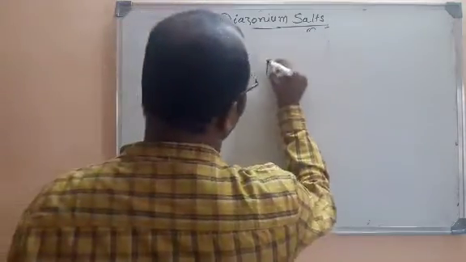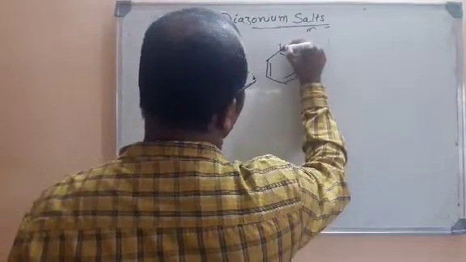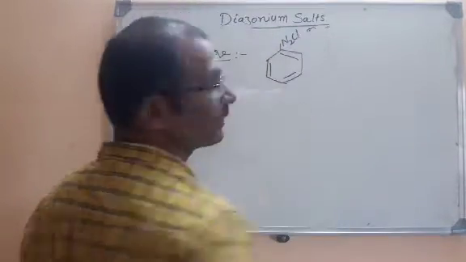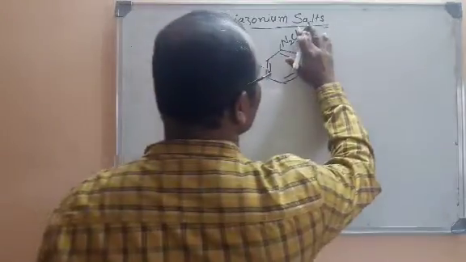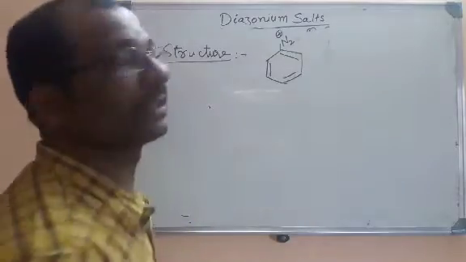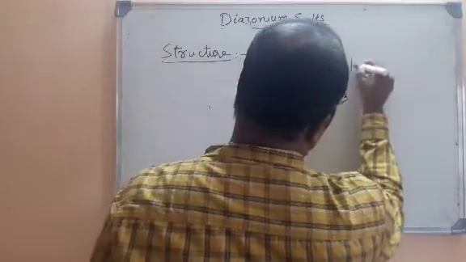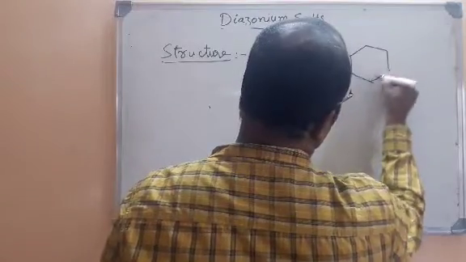For example, this is diazonium chloride, C6H5N2Cl. If it decomposes, we will get N2 plus and Cl minus. This is the diazonium ion, so I can expand it. This is the structure of the diazonium ion.